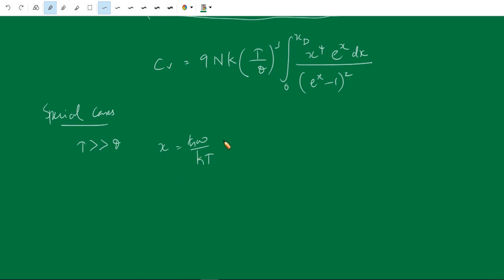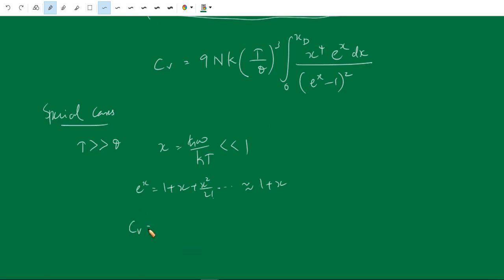Therefore, we can write e^x equal to 1 plus x plus x² by 2 factorial, etcetera. So this becomes approximately 1 plus x. Therefore, we substitute in this e^x minus 1.